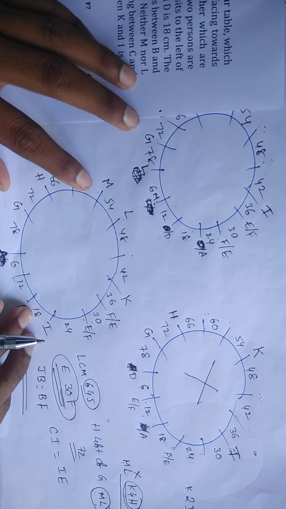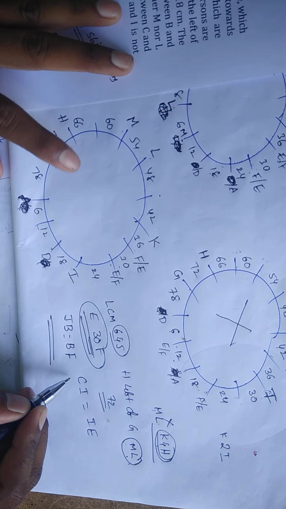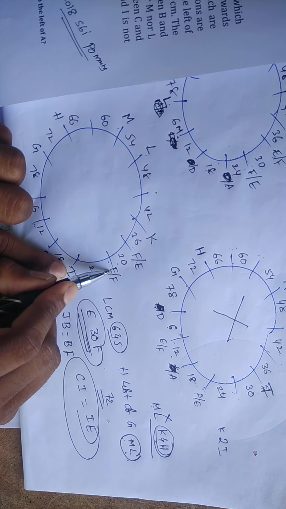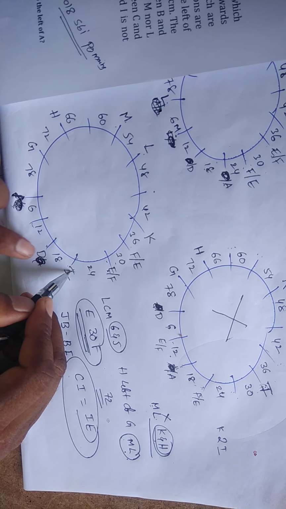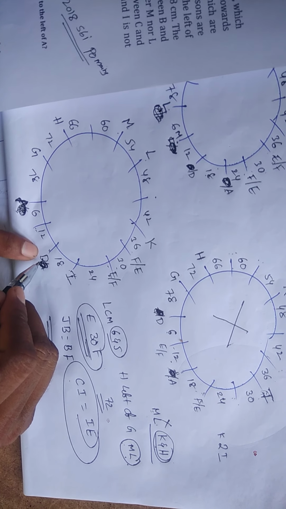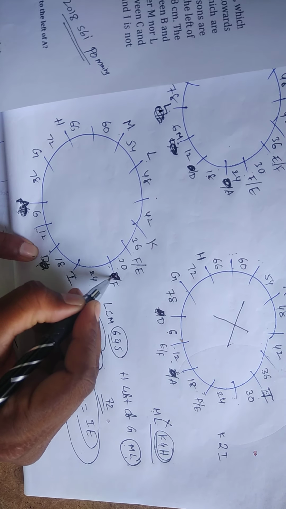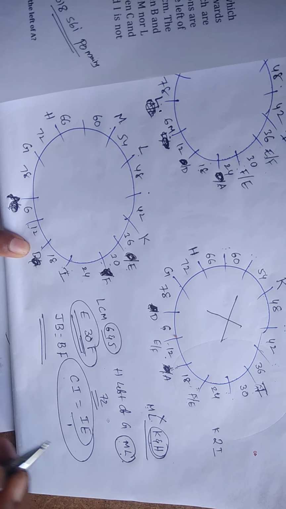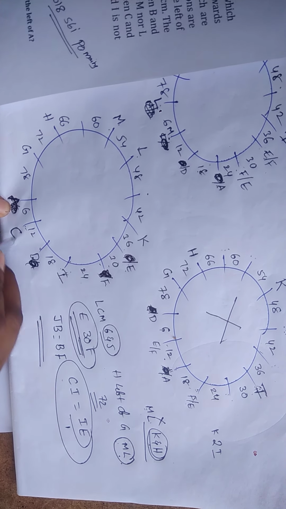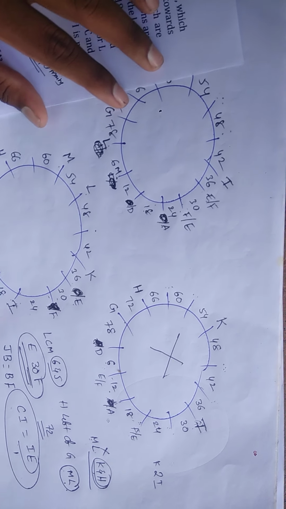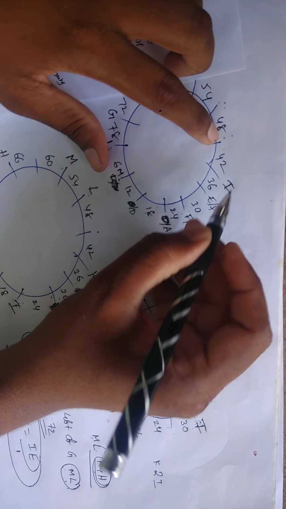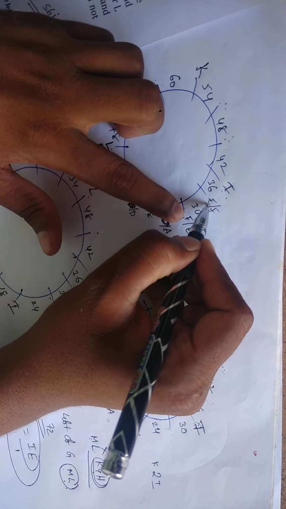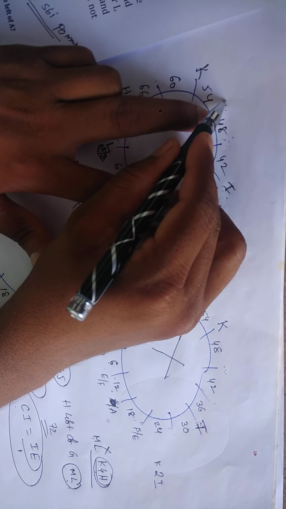Now take friends here. Our requirement is what? The number of persons sitting between I and E is the same as between C and I. Now, I and E no person. Suppose if I take I and E with no person between them, then I and C also no person. Here there is no chance, because here we already have D. Then take this one as F. Now this one is E. Between I and E we have one person. I and E one person means now C and I also one person. Here C is possible. Yes. Now in this case, between I and E no person means C and I also no person is a chance. Suppose between I and E one person, then between I and C one person is also a chance.